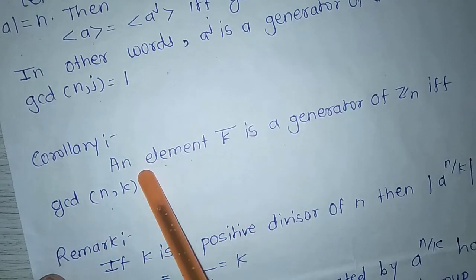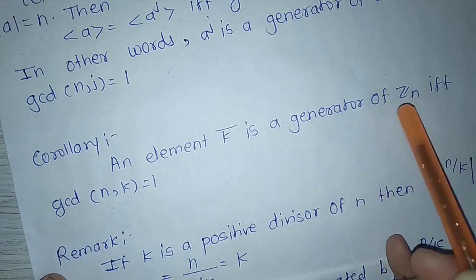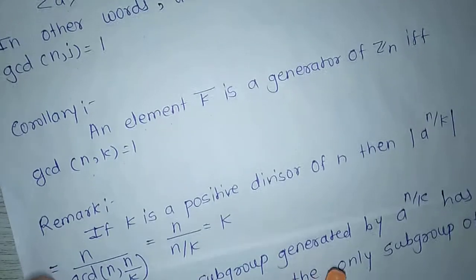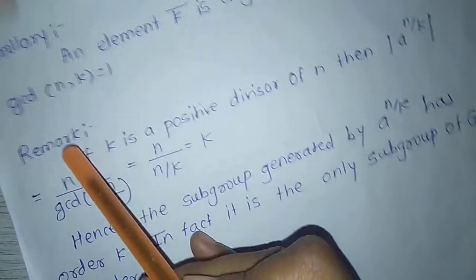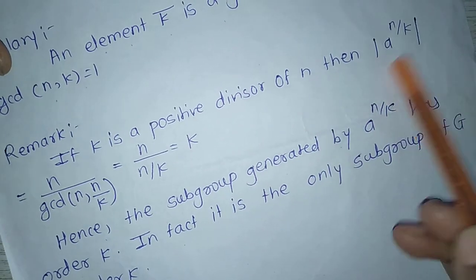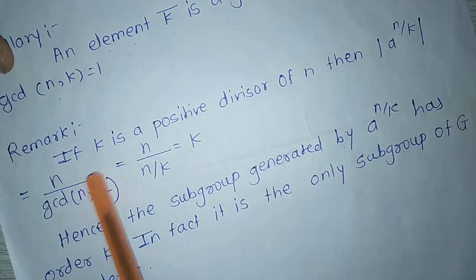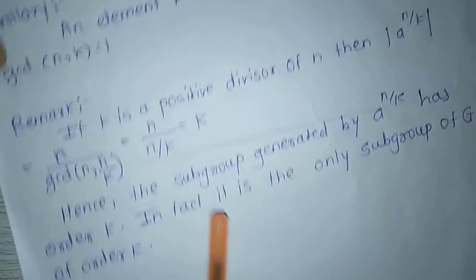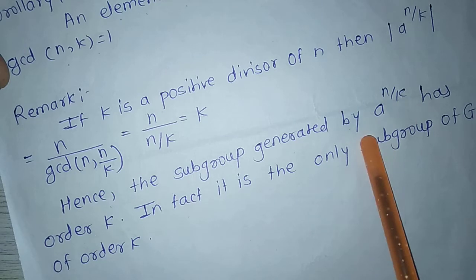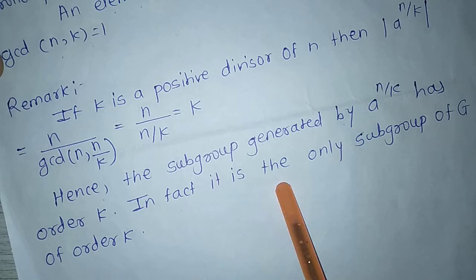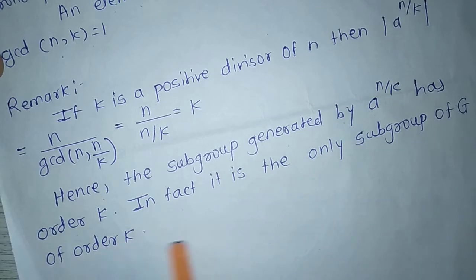Next corollary: an element k bar is a generator of Zn if and only if GCD of n, k equals 1. Next remark: if k is a positive divisor of n, then order of a raised to n upon k equals n upon GCD of n upon k, n, which equals k. Hence, the subgroup generated by a raised to n upon k has order k. In fact, it is the only subgroup of G of order k.